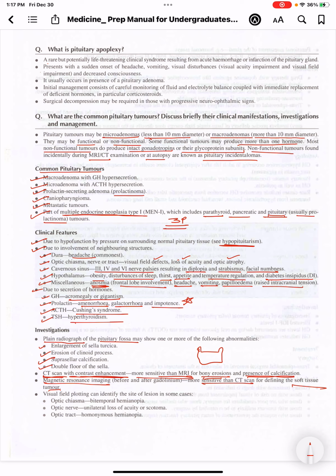Next we can do visual field plotting to identify the site of lesion in the optic nerve or optic tract. So we can identify where the lesion is present. If the lesion is in the optic chiasma, there will be bitemporal hemianopia. If the lesion is in the optic nerve, there will be unilateral loss of acuity or scotoma. And if the lesion is in the optic tract, there will be homonymous hemianopia.